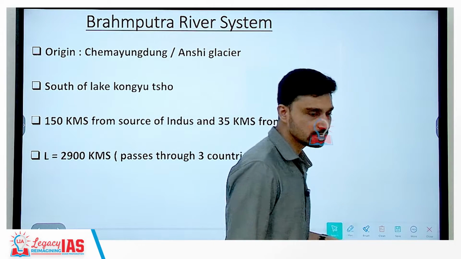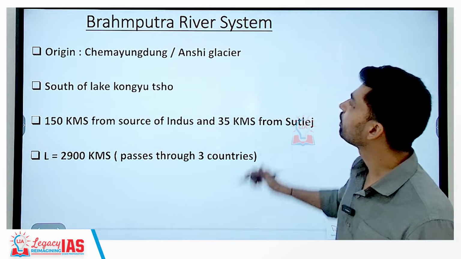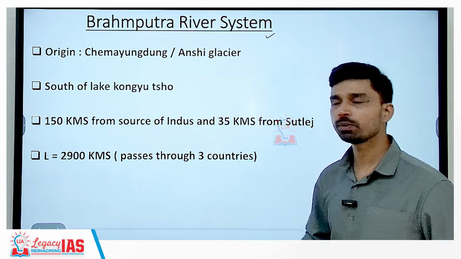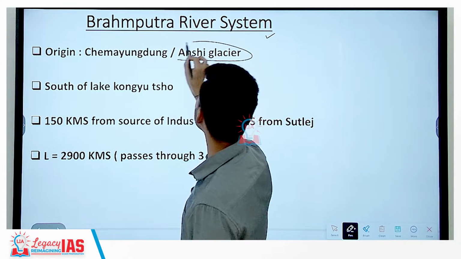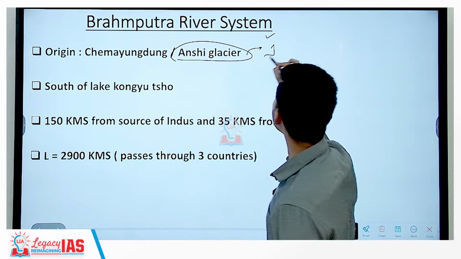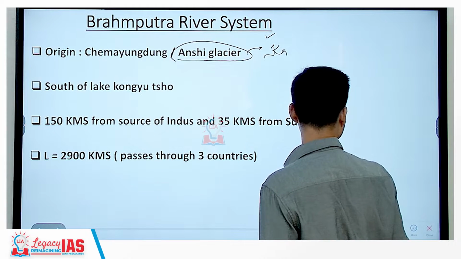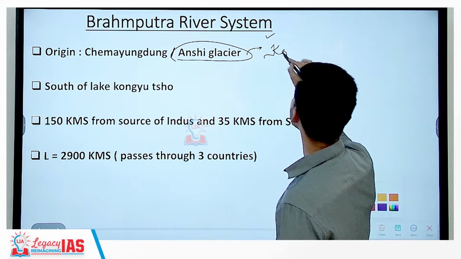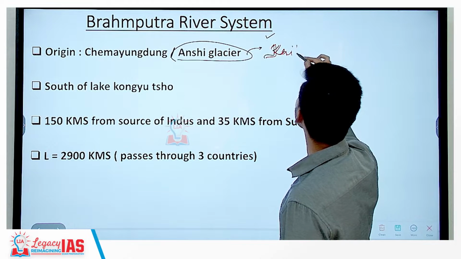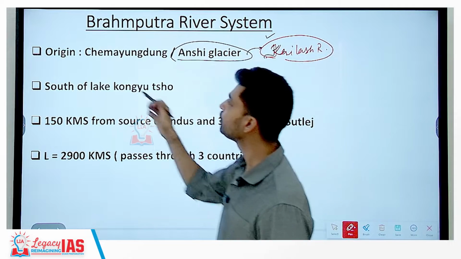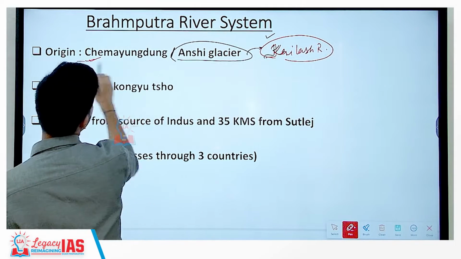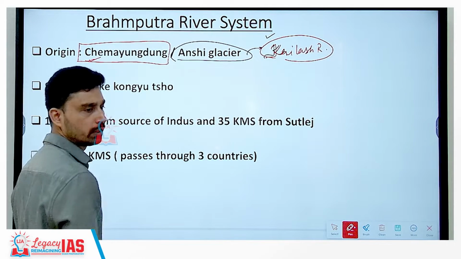The third river system that we have to talk about is the Brahmaputra River system. Now, Brahmaputra River originates from Anshi Glacier, that is again part of Kailash range basically. Anshi Glacier, that is part of Kailash range in Tibet. However, the disputed source of Brahmaputra is also Chema Yungdung.